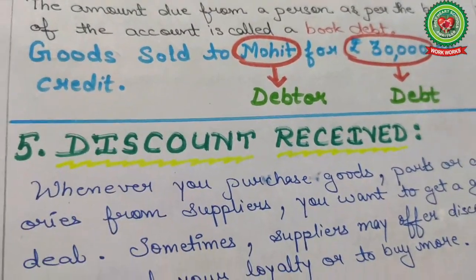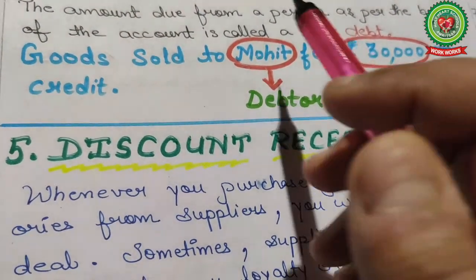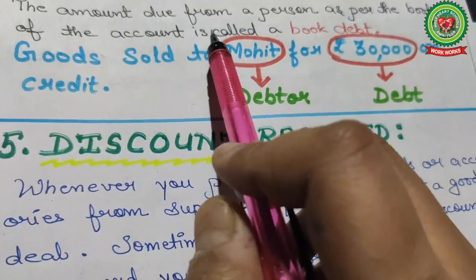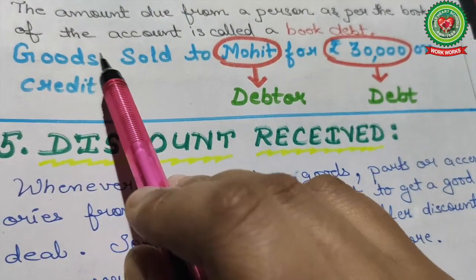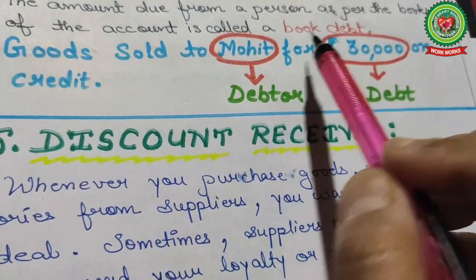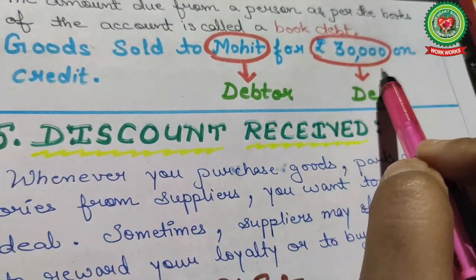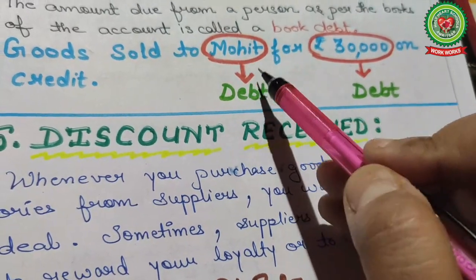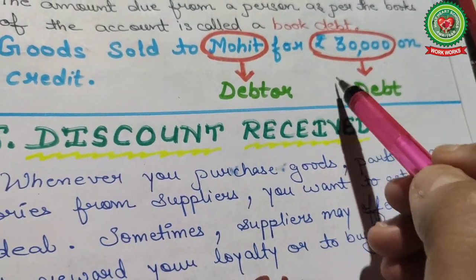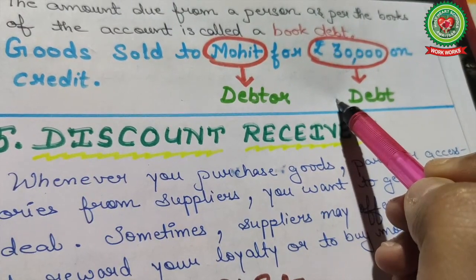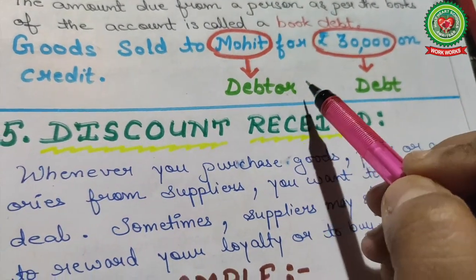Next point is book debt. The amount due from a person as per the books of account is considered as book debt. Like, suppose example here, goods sold to Mohit for rupees 30,000 on credit. So here Mohit is your debtor, and 30,000 is the debt you are going to receive from Mohit.